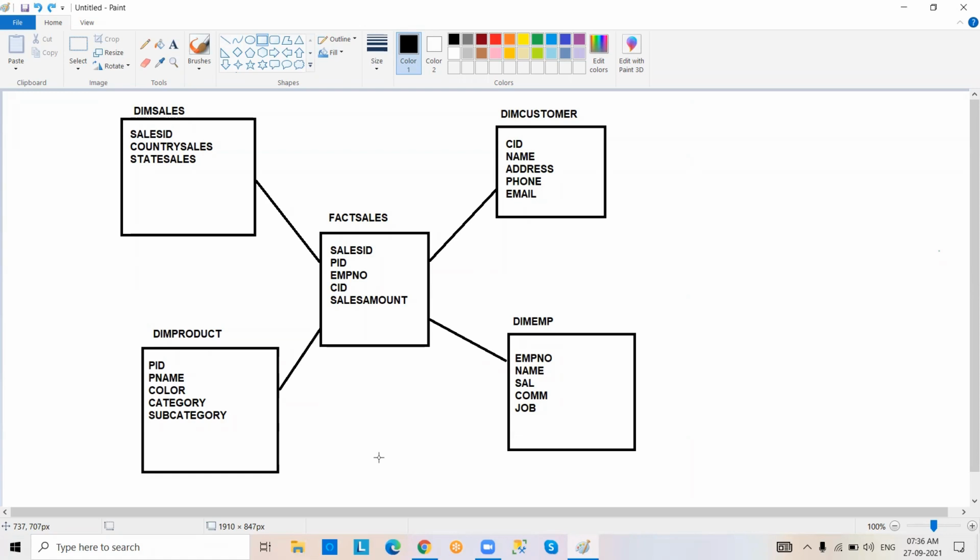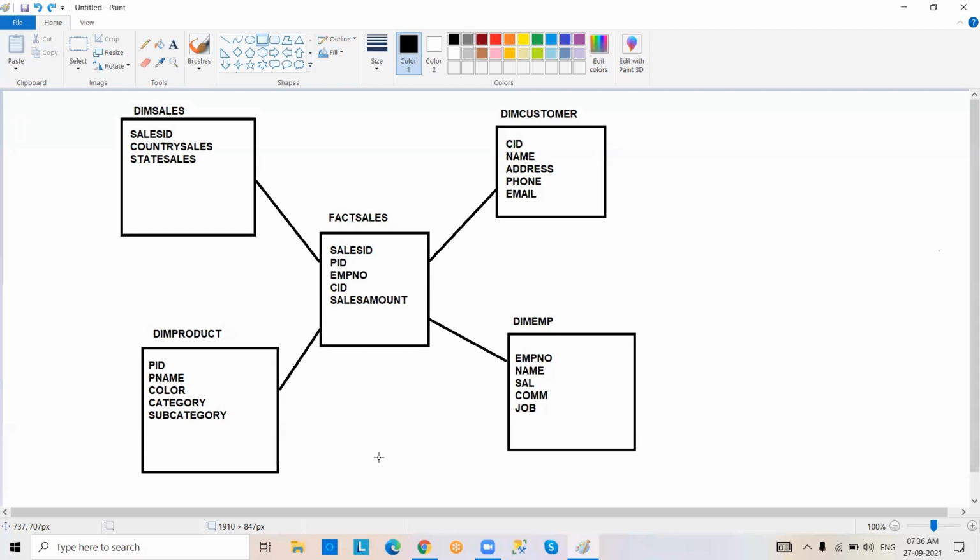Star schema contains direct fact to dimension relationships, like this diagram. There will be no relation between dimension and dimension.